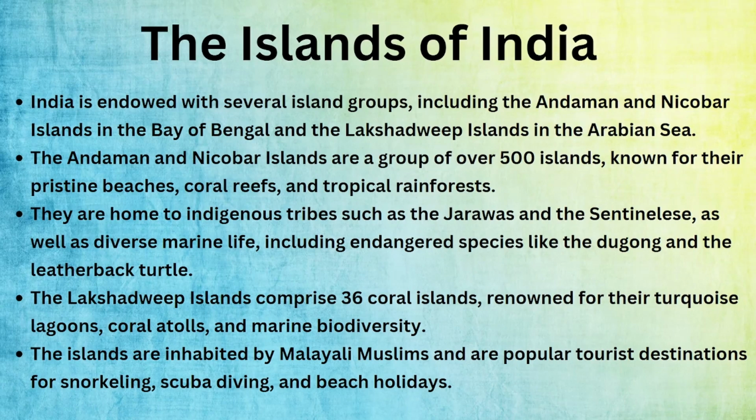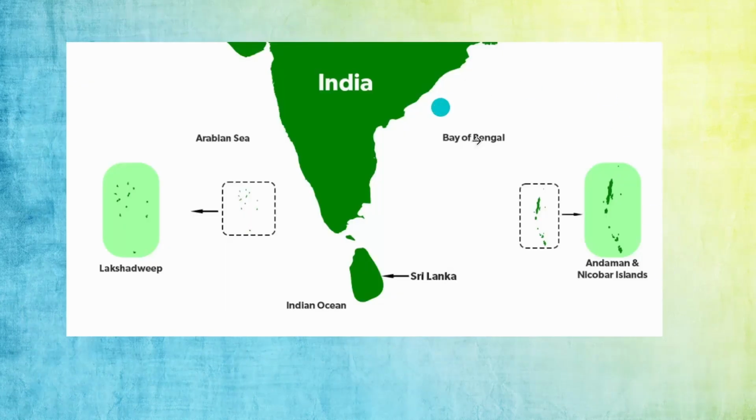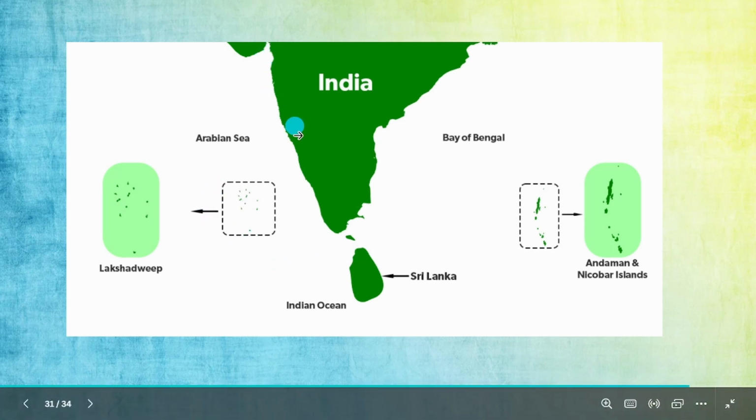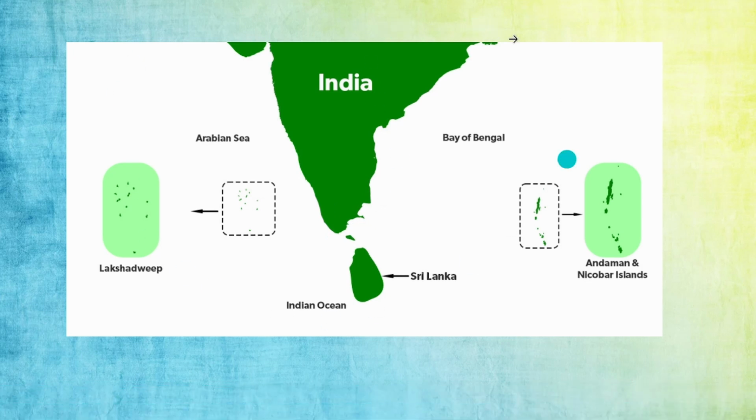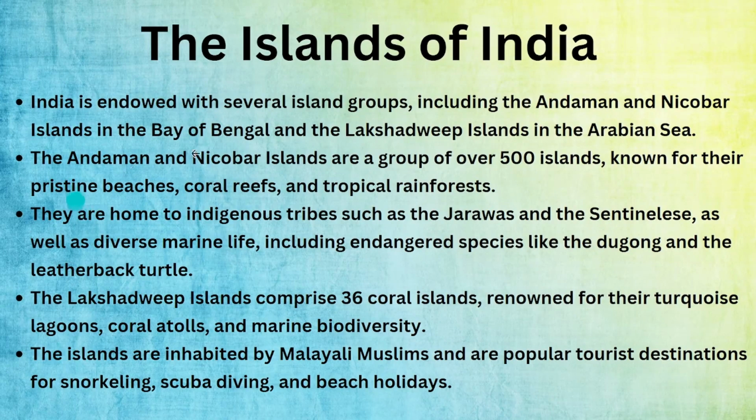Last but not least, which is a very good thing for India, the islands of India. India is endowed with several island groups: Andaman and Nicobar Islands in the Bay of Bengal and Lakshadweep Islands in the Arabian Sea. See, if you take the India map, here there are Andaman and Nicobar Islands. What is an island? I think you know. All sides covered with water, it is called an island. And three sides covered with water, it is called a peninsula. Remember these keywords.